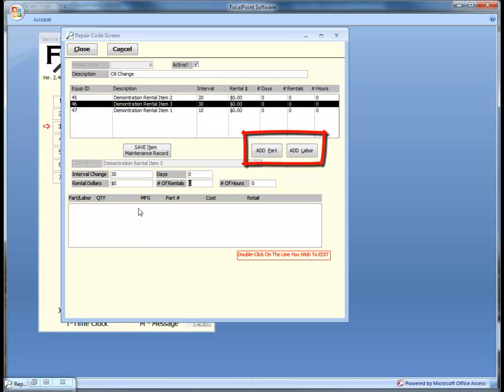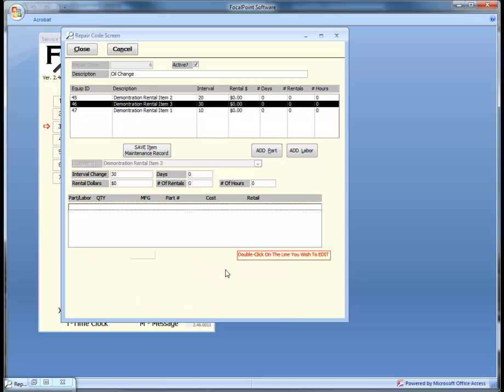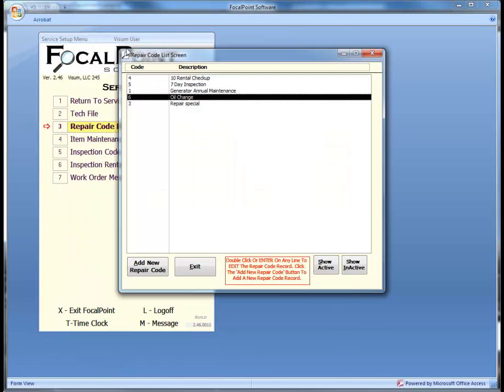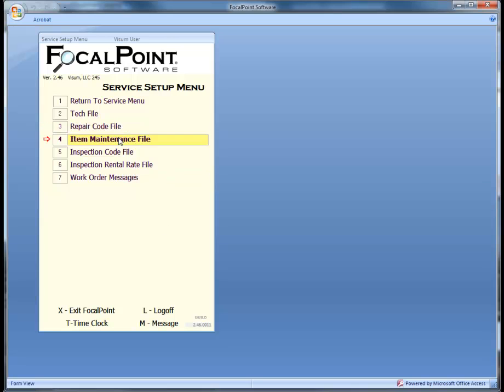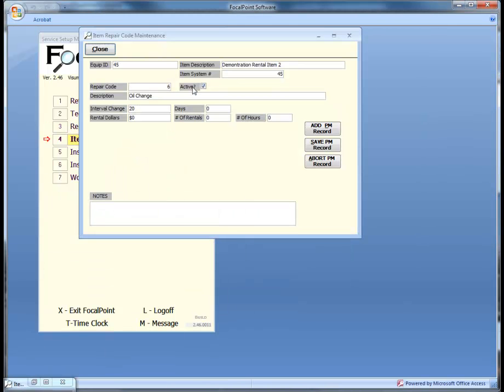You can, optionally, also predetermine what parts and labor are needed to perform the maintenance due for this repair code. If left blank, a blank work order would be created when the maintenance is due, allowing your technician to add parts and labor as necessary. Next, the item maintenance file will show you a list of items that are set up for scheduled maintenance. When you select one of the items, you can view and change the scheduling fields and view the last and next interval that the maintenance is due.